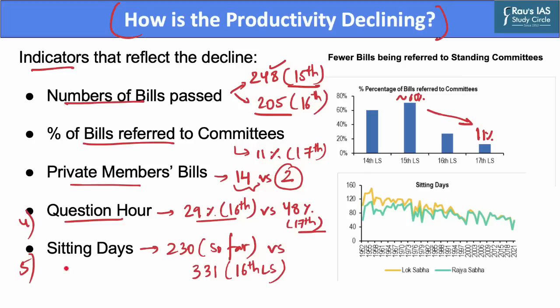Now, the fifth factor is the number of sitting days. In the start, we highlighted that the 17th Lok Sabha till date has only seen 230 sitting days. This is almost 100 days less than the 16th Lok Sabha. This can be highlighted from this graph. The number of sittings was very high in the 1950s. This has continuously reduced over the decades and has fallen way behind in the millennium of the 2000s.